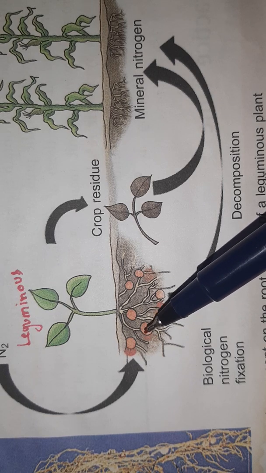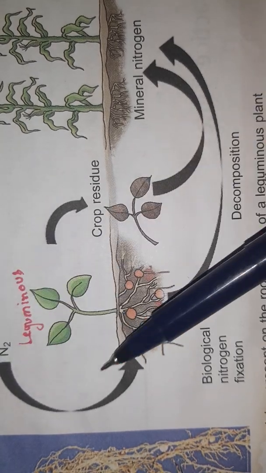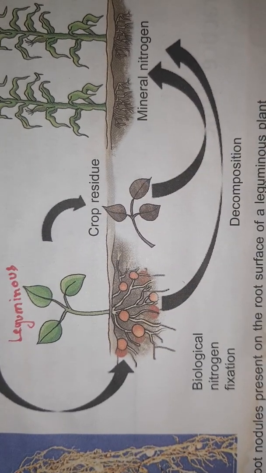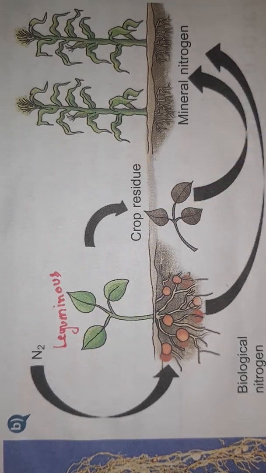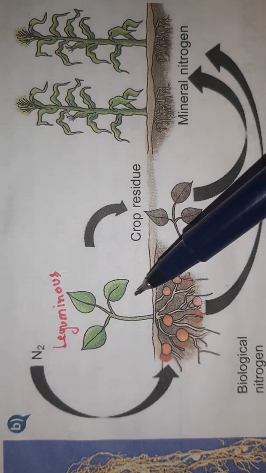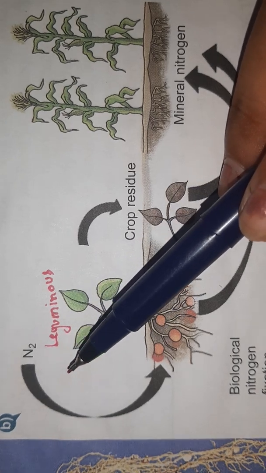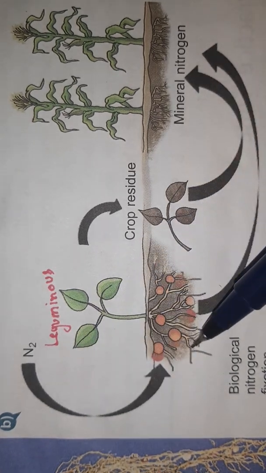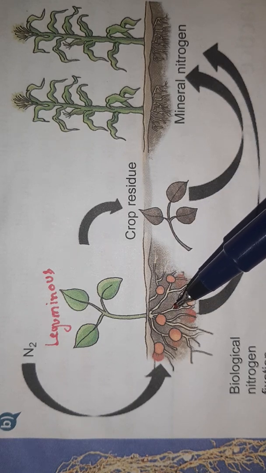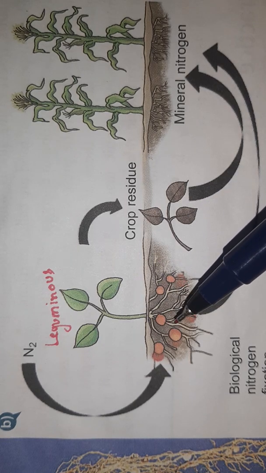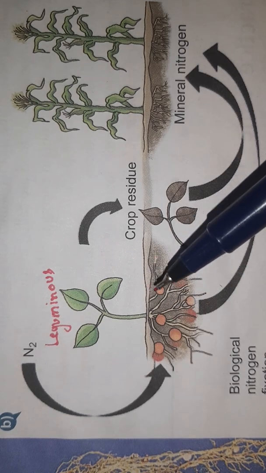This rhizobium bacteria is taking the atmospheric nitrogen and converting it into nitrates, and then allowing it to replenish in the soil. So these nitrates are providing nutrients to the soil.